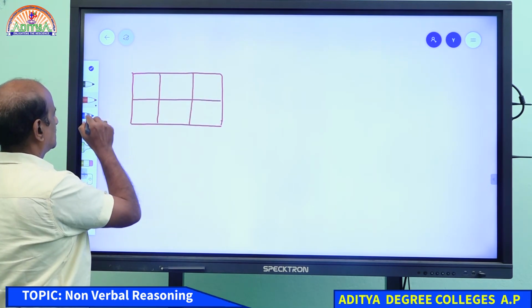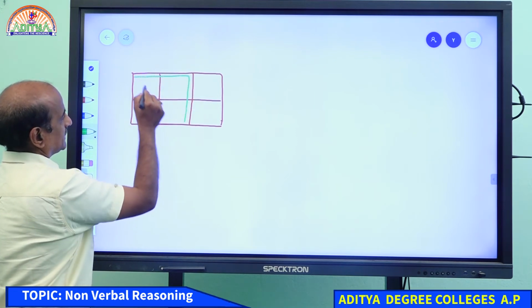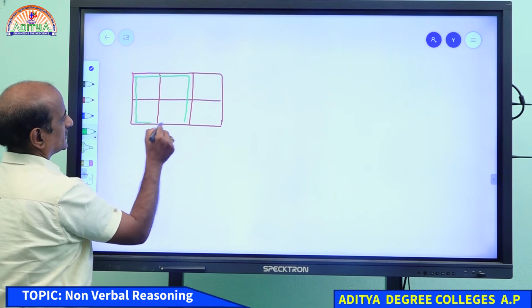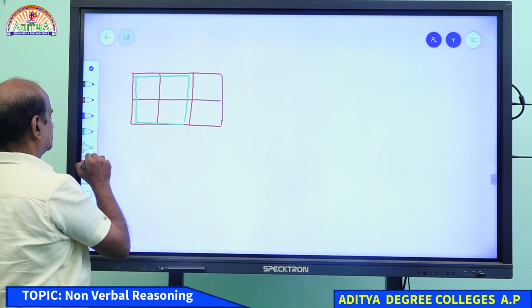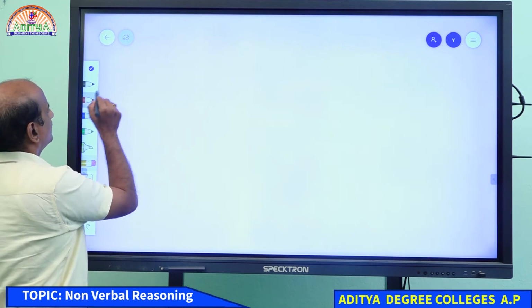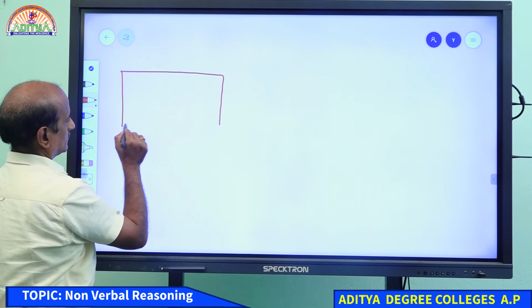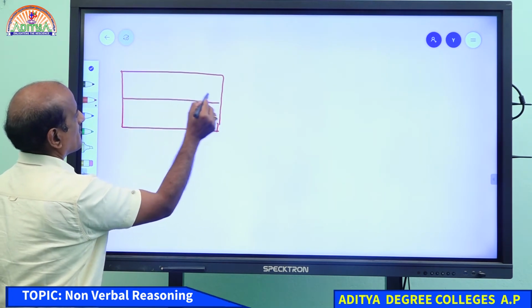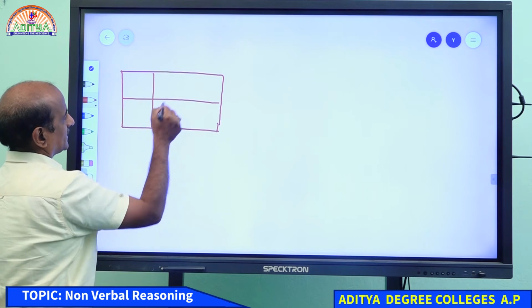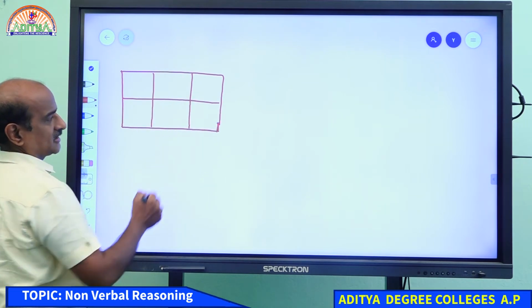Come on student, let me demonstrate you. Here we go. This is one rectangle number 1, of course that is a square. I just want to demonstrate you rectangles alone, because I understand that you are having a little confusion in calculating rectangles.